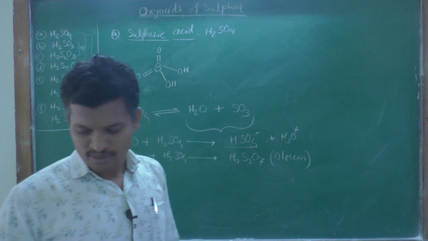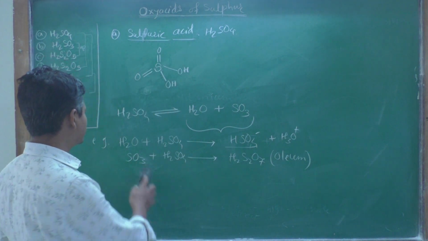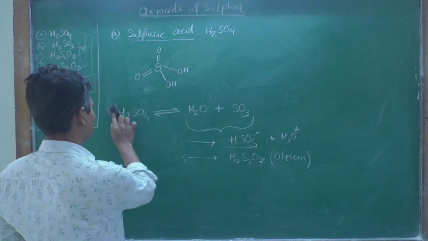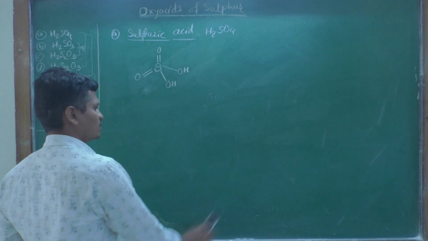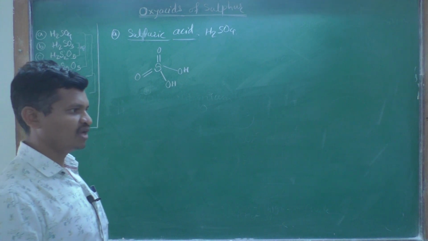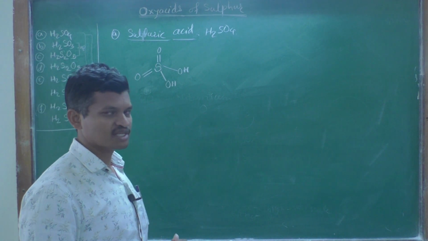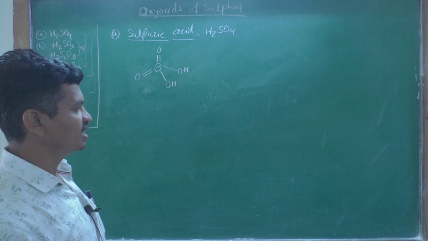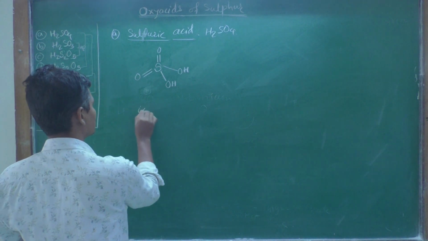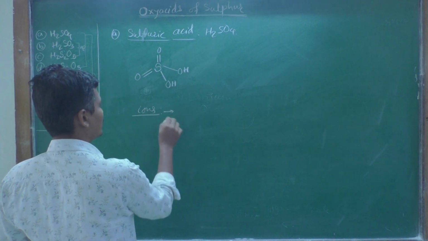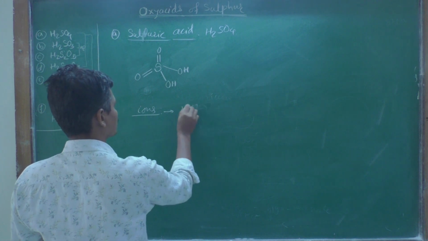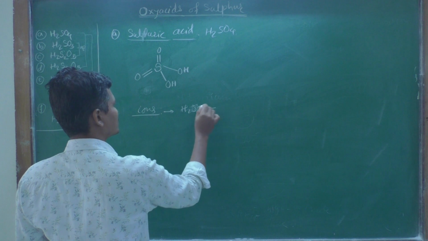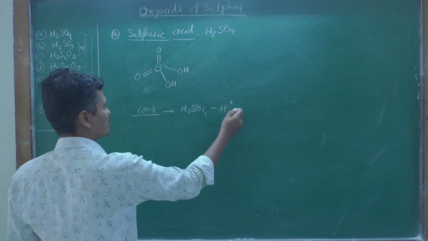Now, when sulfuric acid undergoes dissociation, or when one of the hydrogen atoms is replaced, it gives two types of ions. H2SO4 minus one H plus.